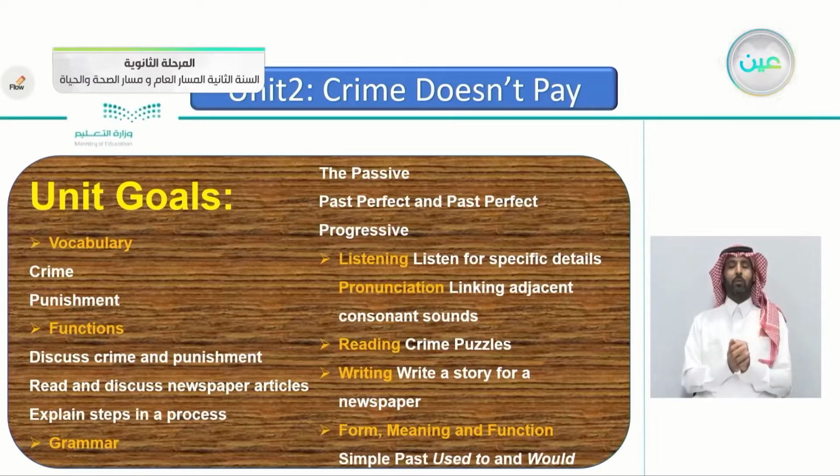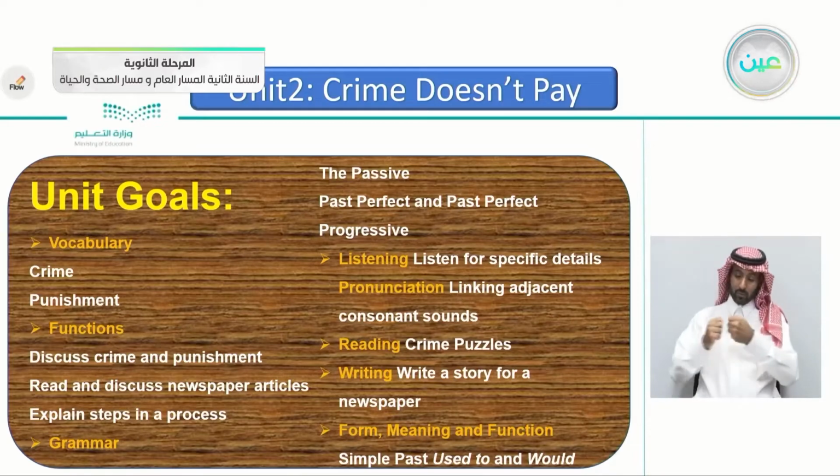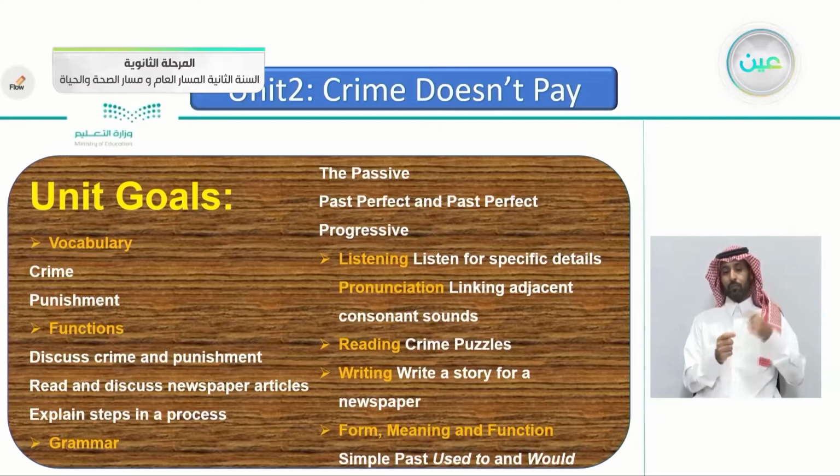The vocabulary section: you'll learn about crime and punishment. The functions: discuss crime and punishment, read and discuss newspaper articles, explain steps in a process. The grammar will be the passive, the passive perfect, the past perfect, and the progressive. While in the listening part, we will listen for specific details and pronunciation, linking consonant sounds.